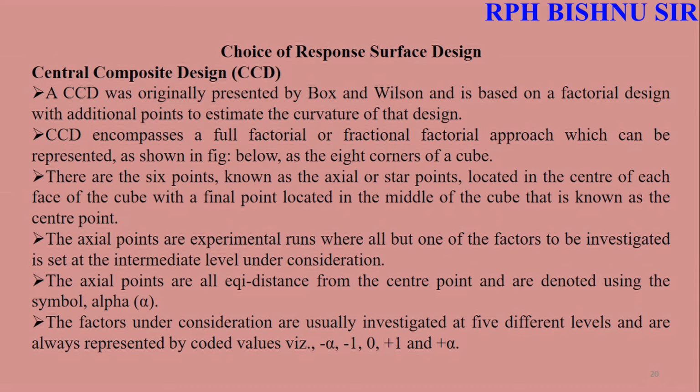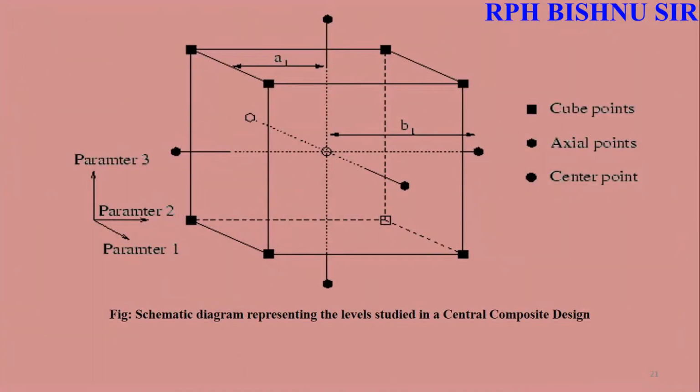The factors under consideration are usually investigated at 5 different levels. They are minus alpha, -1, 0, +1, and plus alpha. This is the central composite design. Here is the figure from which we are assuming the formulation; all those things are considered for the clear and valuable dosage form design to be compared.